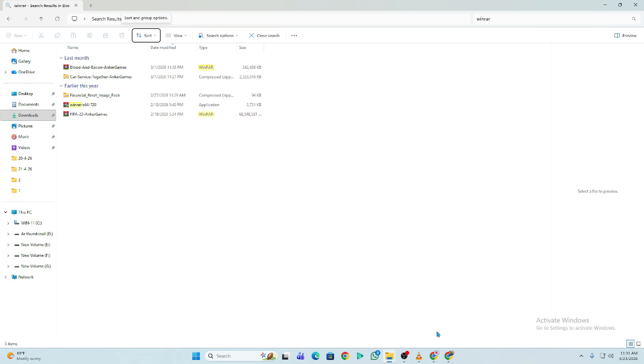Use the Repair Archive option inside WinRAR if the damage is minor. If nothing works, the archive is permanently incomplete and you will need to download a fresh copy.